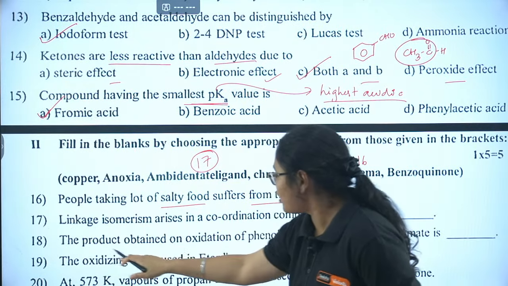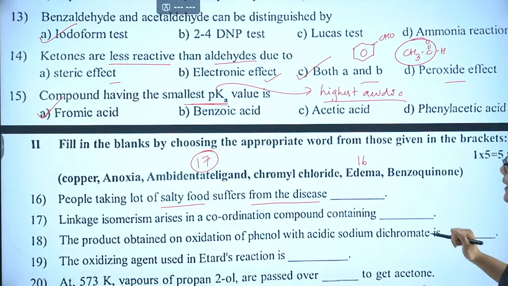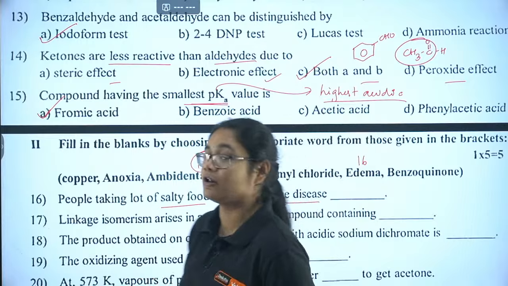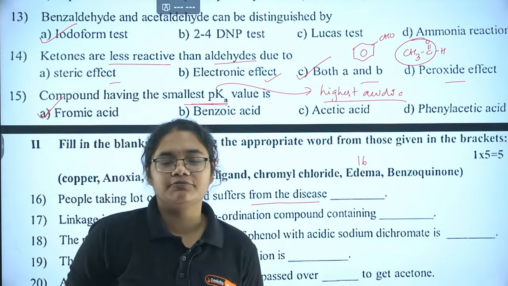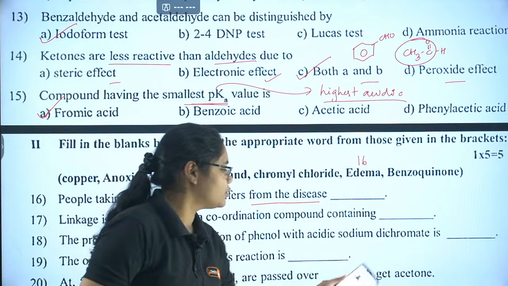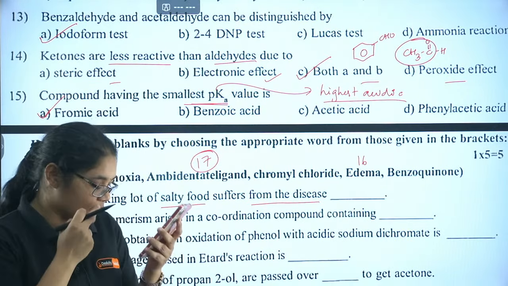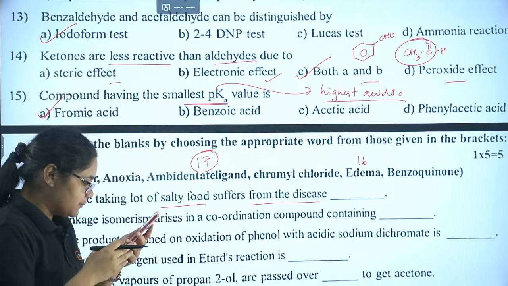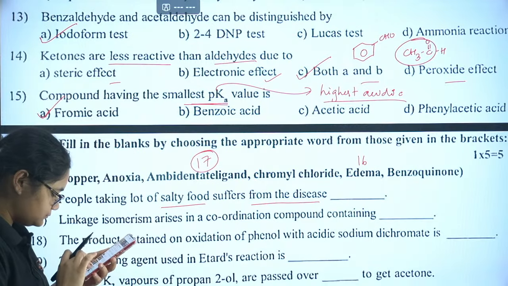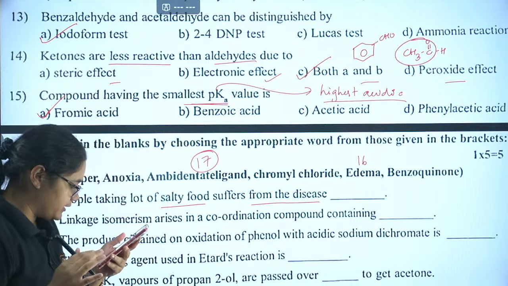Next, the product obtained on oxidation of phenol with acidic sodium dichromate. This is an important reaction of phenol. If you react it with acidic sodium dichromate, that is K2Cr2O7, then what will be the product here?